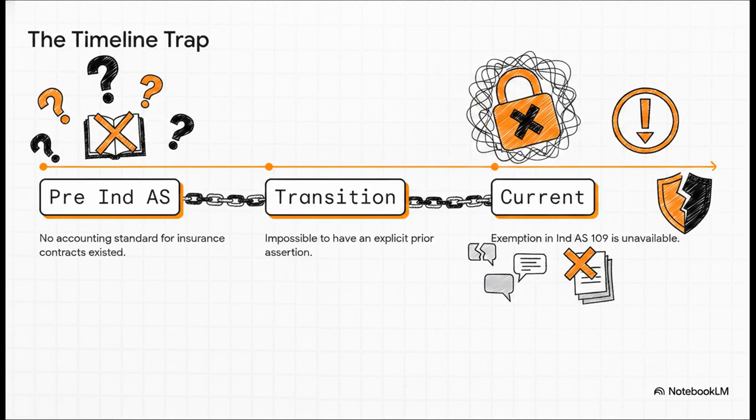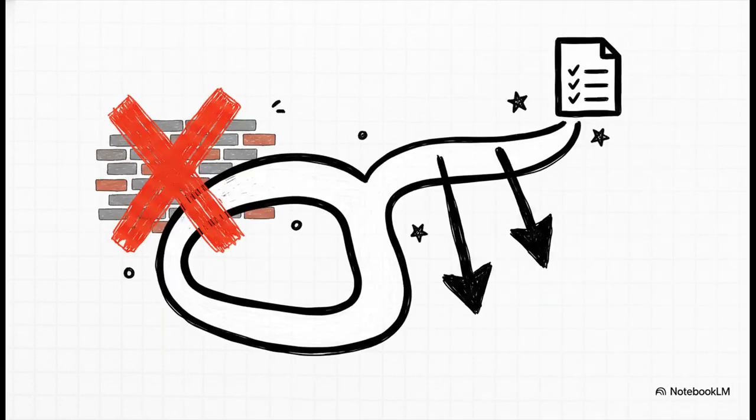So when any non-insurance Indian company transitioned to Ind AS, it was historically impossible for them to have made that required prior assertion. I mean, you can't assert compliance with a standard that didn't even exist. The logic is inescapable here, because making that historical assertion was absolutely impossible under the old Indian GAAP framework. This specific exemption in Ind AS 109 is completely off the table for non-insurance Indian companies. It's a total dead end. If you aren't an actual insurance company, you have to apply Ind AS 109 to these guarantees.